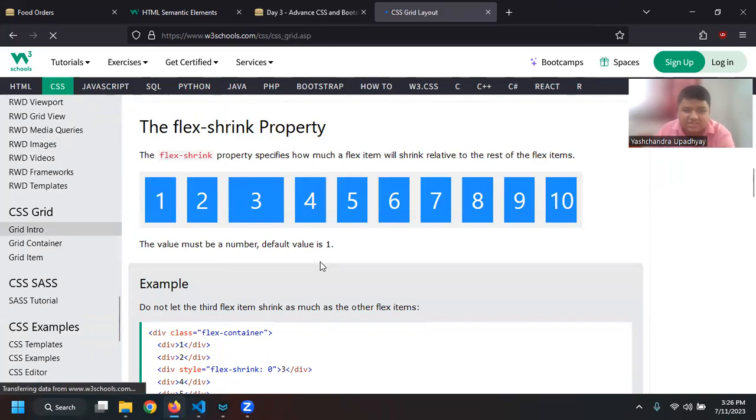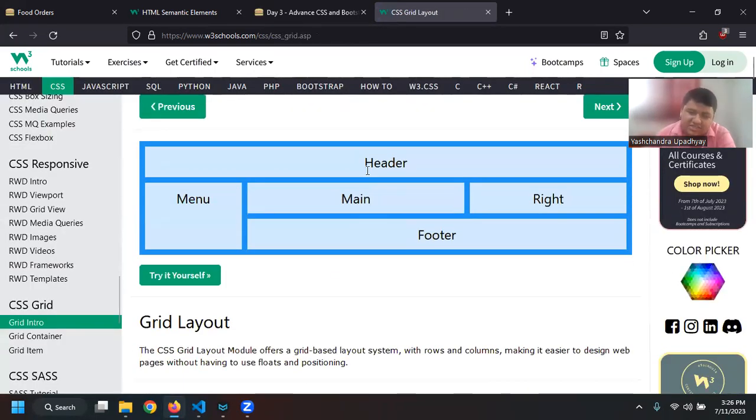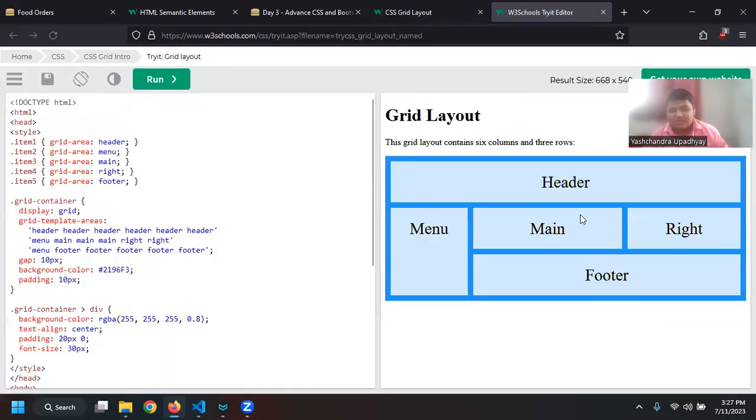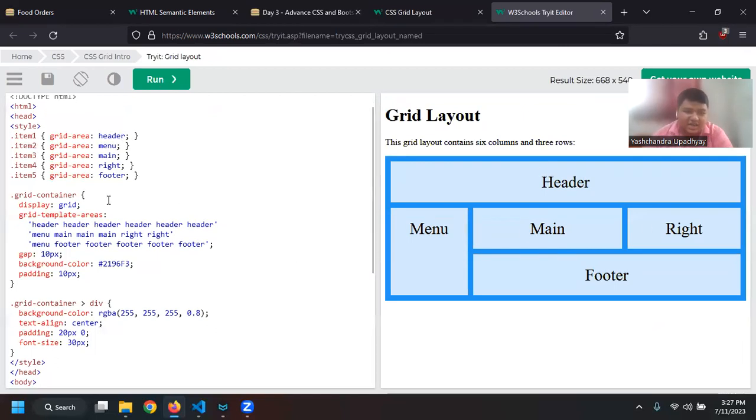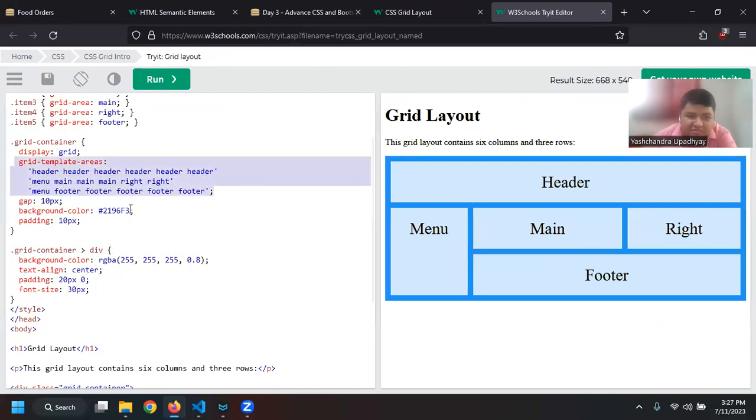Next up, we have CSS grid. Basically, CSS grid is how we position our elements in our website. If I say try yourself, you can see that I have header, menu, main, right, and the footer. Then I have something called grid template area, where I am hovering my mouse. The first row will only contain the header. The second row will have menu, and that is one block. Three blocks will be dedicated to the main, and then 2 for the right. At the third row, I will have one menu block that is here, and then I will have the rest as a footer. But I can change it.